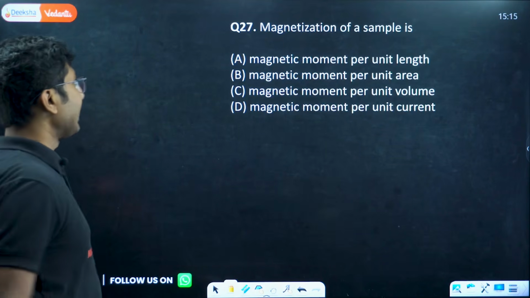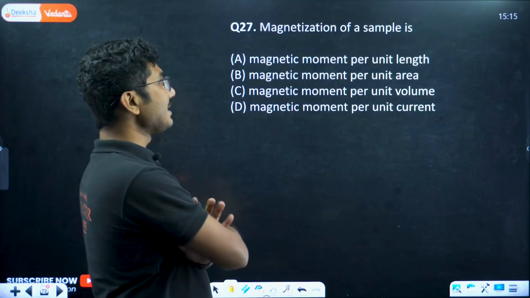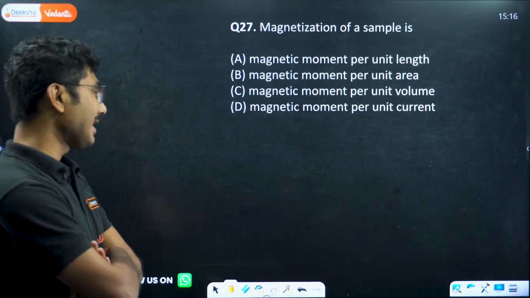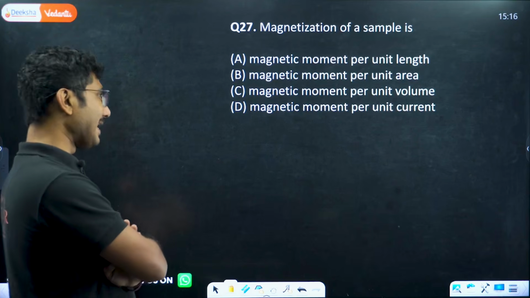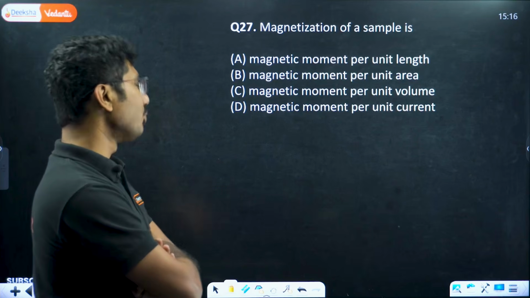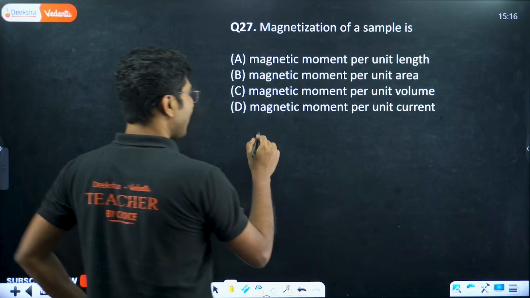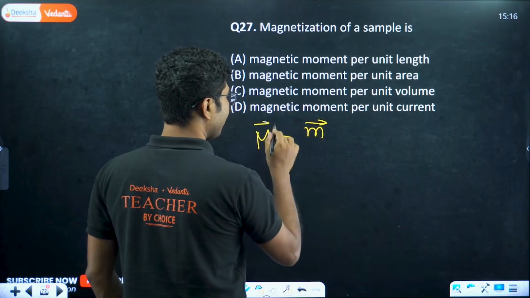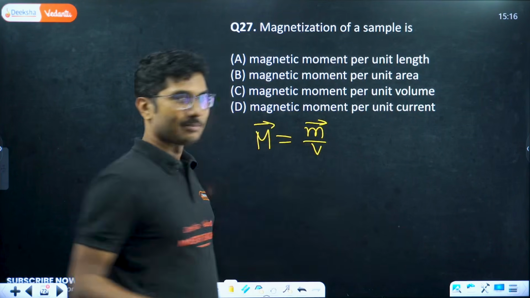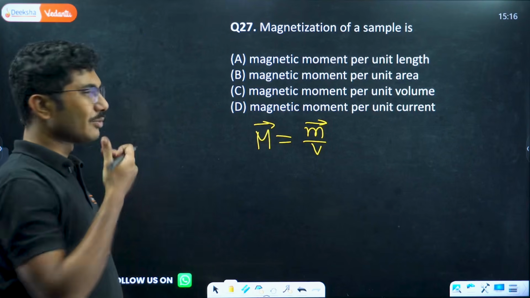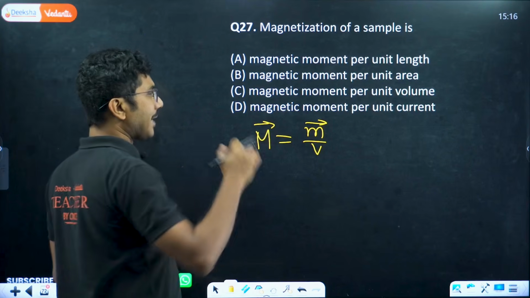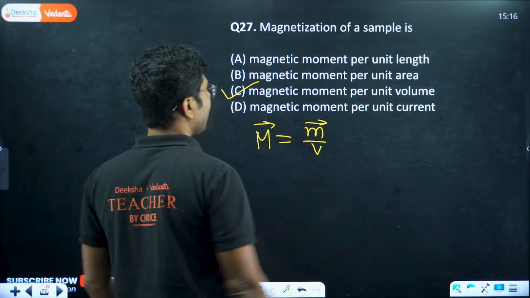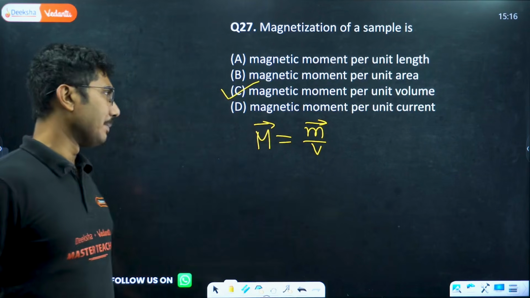Right, now next question. Magnetization of a sample is magnetic moment per unit length, per unit area, per unit volume, or per unit current. So magnetization is given by magnetic moment per unit volume. The correct word should be net magnetic moment, so net magnetic moment per unit volume is called magnetization. This is the magnetization of a sample.